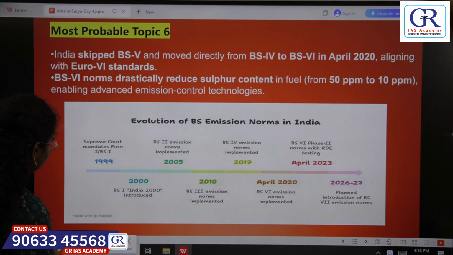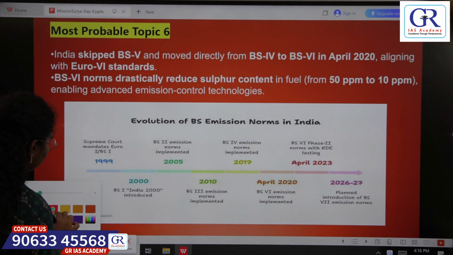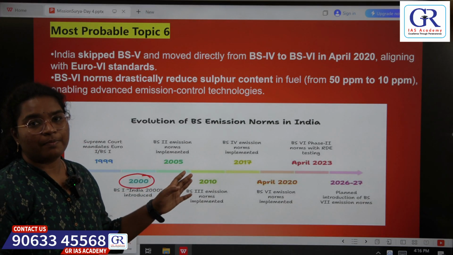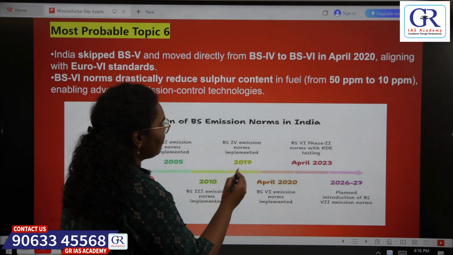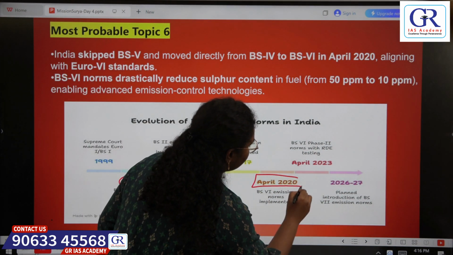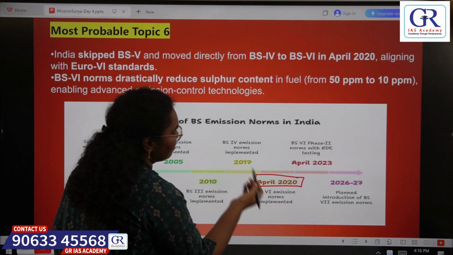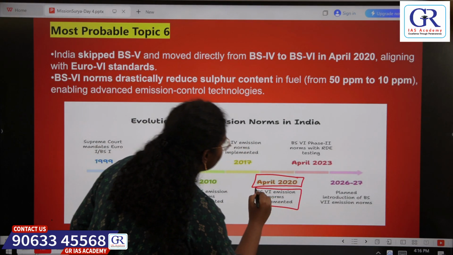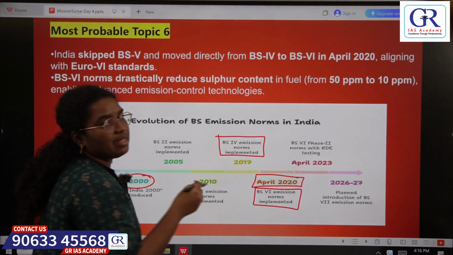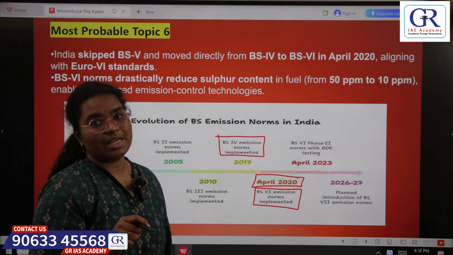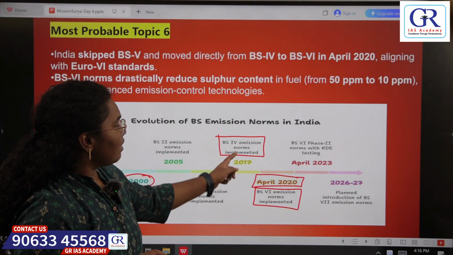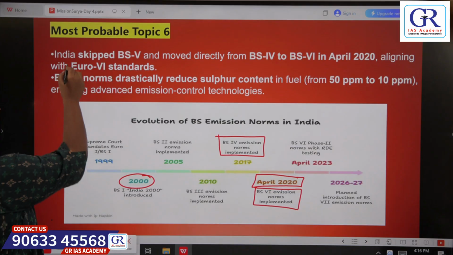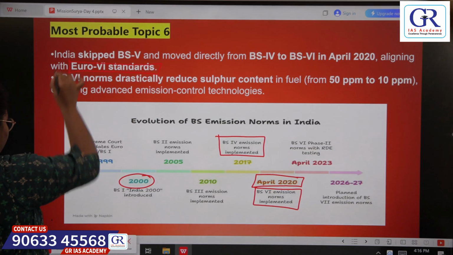The first stage was introduced in the year 2000, and different stages were later introduced, and finally in 2020 we directly framed the BS6 norms from BS4 by skipping BS5. So we had no BS5 norms, we went directly to BS6 from BS4. That is to comply with the European standards.